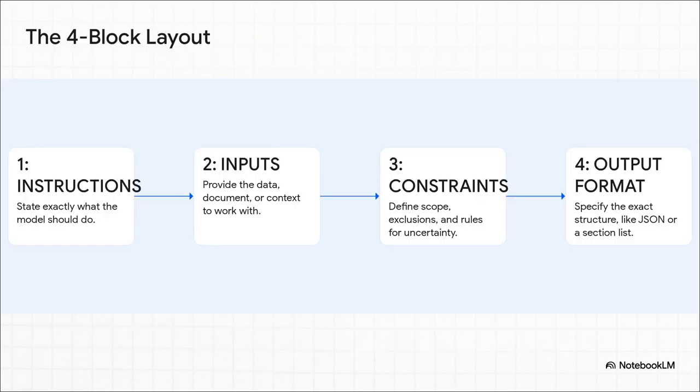Okay, so a really fantastic way to structure this is something called the four-block layout. It's super simple. Block 1, instructions. Just state exactly what you want the model to do. Block 2, inputs. This is the data, the document, whatever context it needs. Block 3, constraints. This is where you set the rules: what to include, what to exclude, and hey, what to do if you're not sure about something. And finally, Block 4, the output format. Be super specific, like telling it you want JSON or a bulleted list. Breaking it down like this just makes it way easier for the AI to get it right. And maybe more importantly, it makes it so much easier for you to figure out what went wrong.